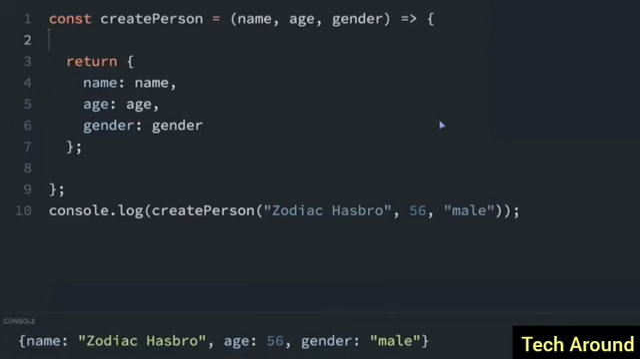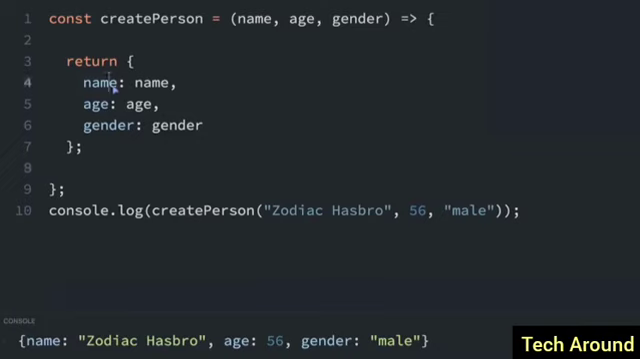ES6 added some nice support for easily defining object literals. If we look at this function here, it's an arrow function. It takes in 3 variables, name, age, and gender, and it's going to return an object. And the object is going to have a series of key value pairs where the keys are name, age, and gender, and the values are the passed in variables. So if you look in the console, you can see what this currently does. We did the create person, we passed in a name, age, and gender, and you can see in the console the object is name Zodiac Hasbro, age 56, gender male.